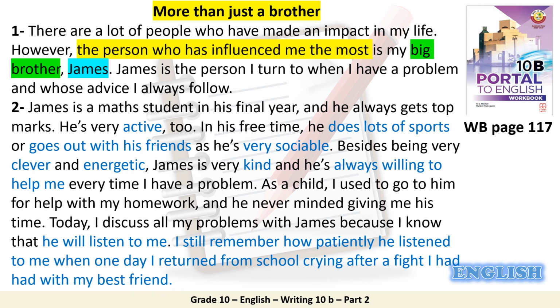So what did we do in paragraph 2? We mentioned a lot of adjectives like active, clever, energetic, etc. We mentioned what kinds of hobbies he likes. And we mentioned one incident that happened between me and him, and that was a good one.